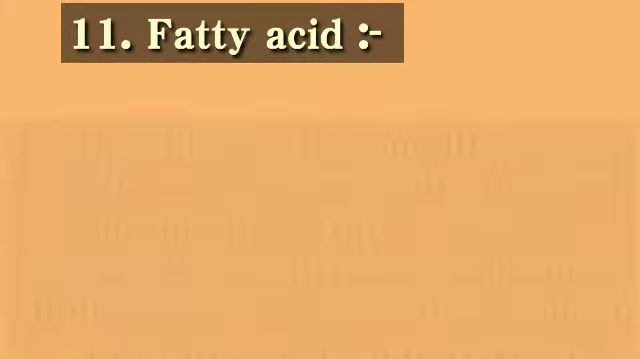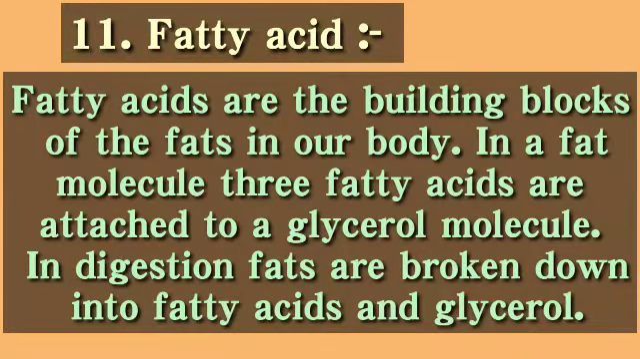Next keyword is fatty acid. Fatty acids are the building blocks of the fats in our body. In a fat molecule, 3 fatty acids are attached to a glycerol molecule. In digestion, fats are broken down into fatty acids and glycerols. So fat molecules are made up of fatty acids and glycerol. Means fatty acid and glycerol are the simplest form of fats. After digestion, the fats break down into fatty acid and glycerol, then it is absorbed.